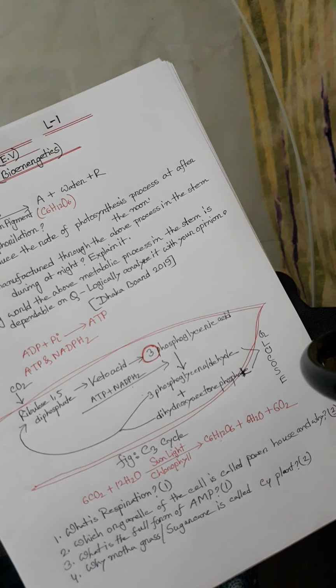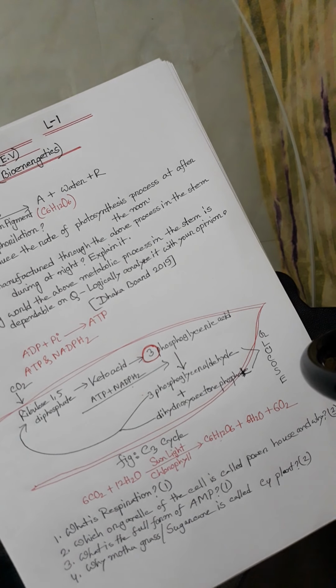Hatch and Slack cycle is the other name of the C4 cycle, and Calvin cycle is the other name of the C3 cycle. The first stable substance formed in the pathway is 4-carbon oxaloacetic acid. The rate of photosynthesis in C4 plants is higher than that in C3 plants. And in motha grass and sugarcane, we can find 4-carbon oxaloacetic acid. That's why motha grass and sugarcane are called C4 plants.